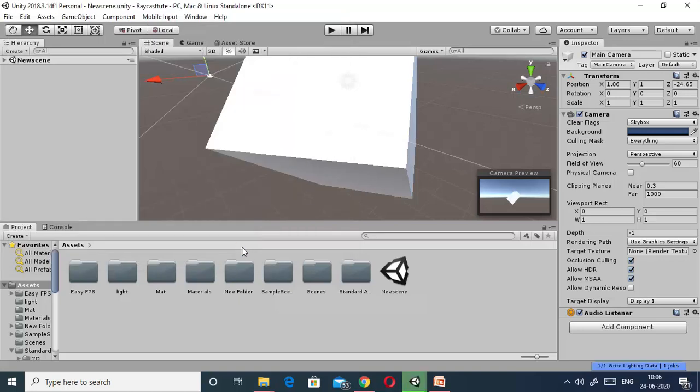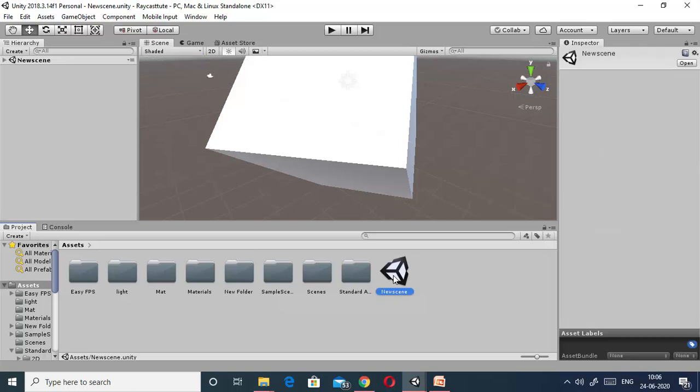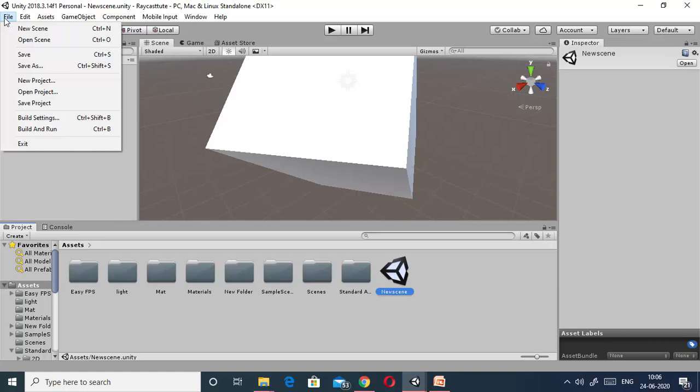If you save it, here you can see that this scene is saved. Once you create your project, you can build your project as a game from build settings and build and run. We will see these things in later videos.